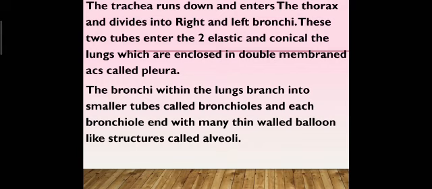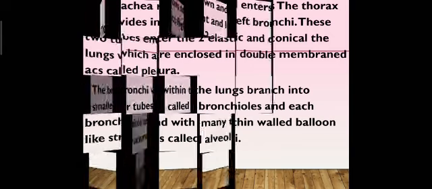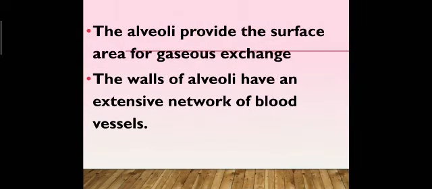The bronchi within the lungs branch into smaller tubes called bronchioles, and each bronchiole ends with many thin-walled balloon-like structures called alveoli. These alveoli are the most important part of the lungs, which performs complete respiration or the exchange of gases. The alveoli provide the surface area for gaseous exchange. The walls of alveoli have an extensive network of blood vessels.